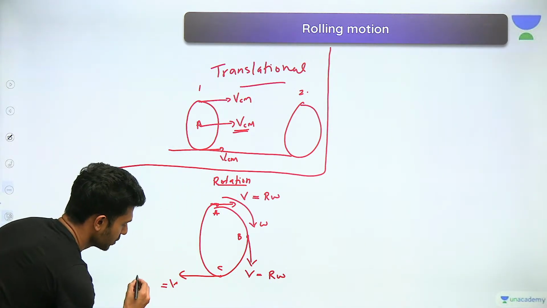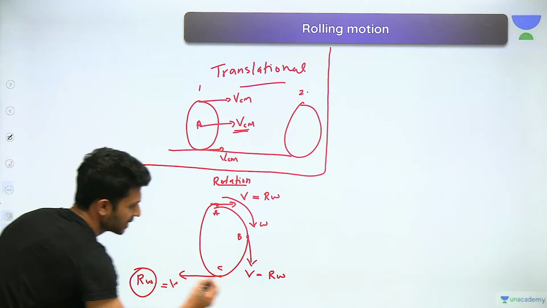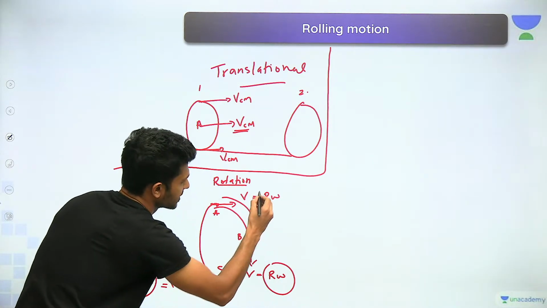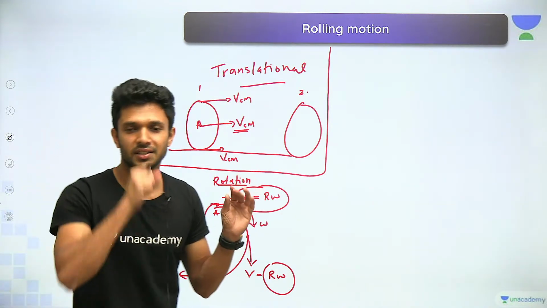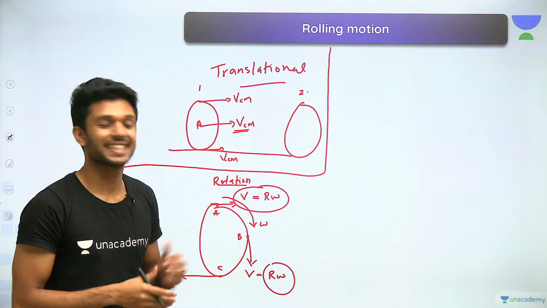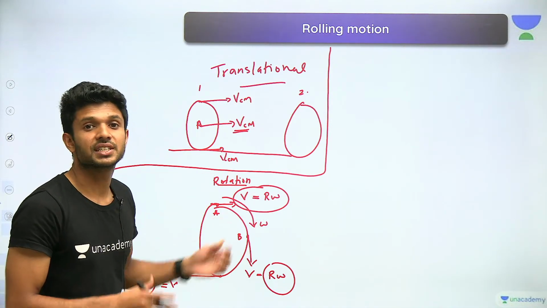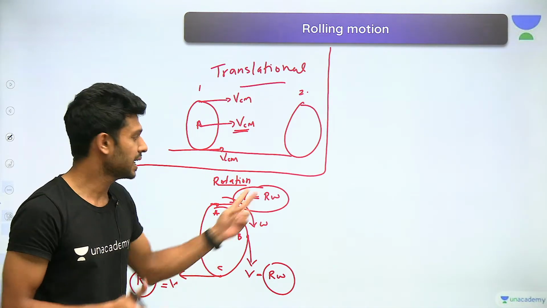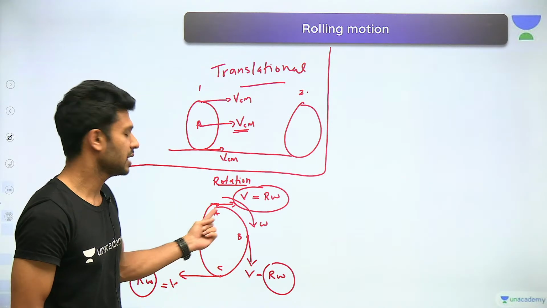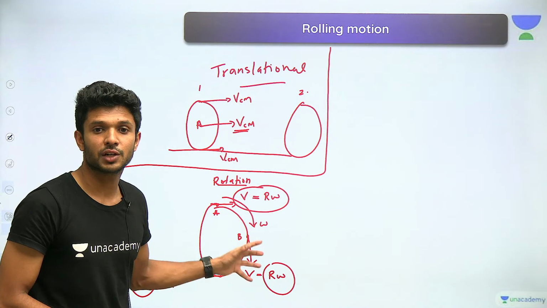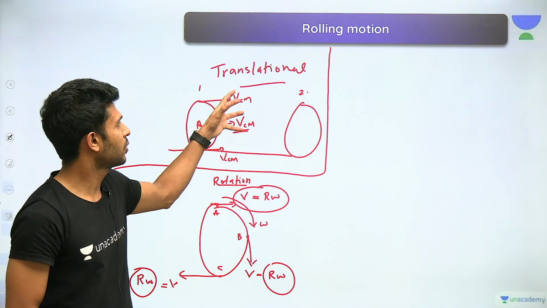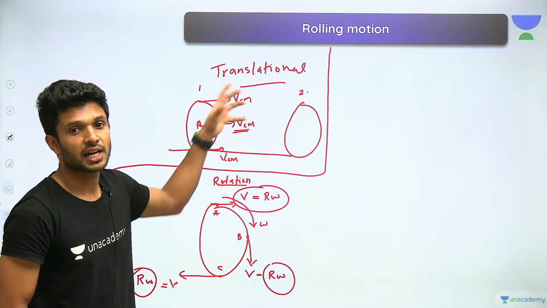The magnitude is the same at every point, only the direction is different. This is how the velocities are distributed for rotational motion, and this is how the velocity is distributed for translational motion.